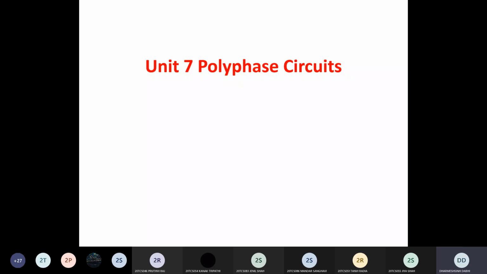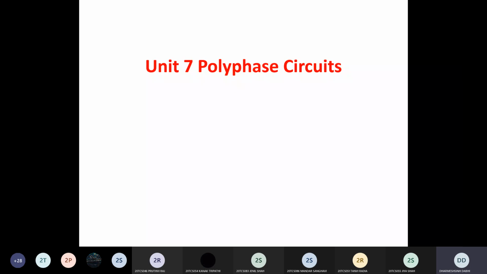As you know, at our home we generally use the single phase system, single phase supply. But if you see, power is generated by the three phase generator, and it is transmitted and distributed also by the three phase system. And when it reaches the load side at your home, at this point you get the single phase, by taking one phase and the neutral wire.